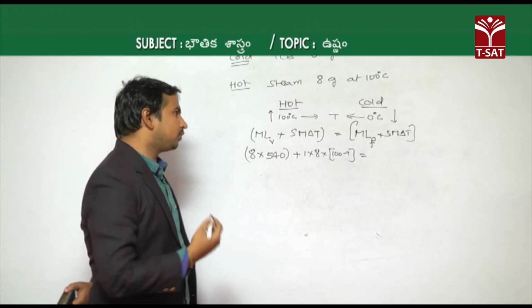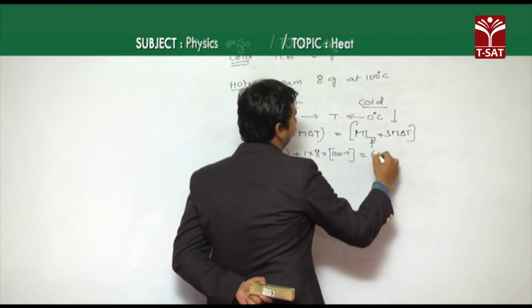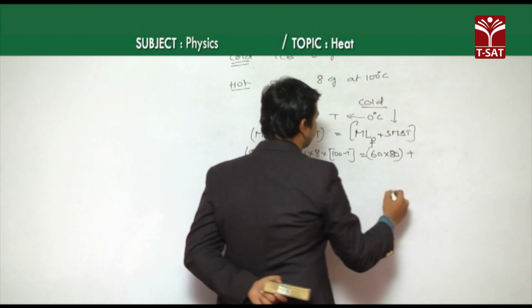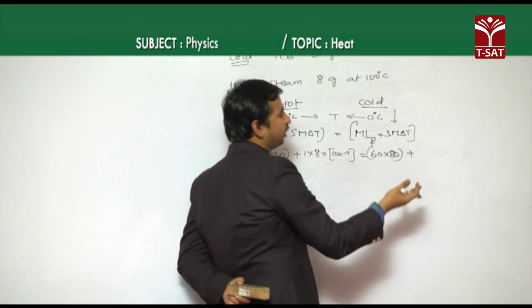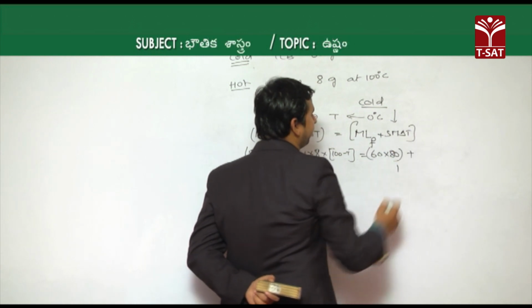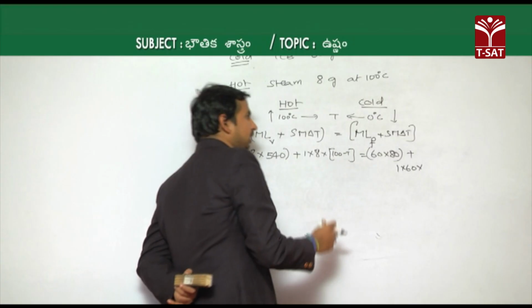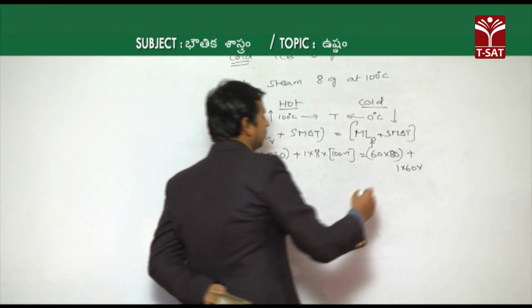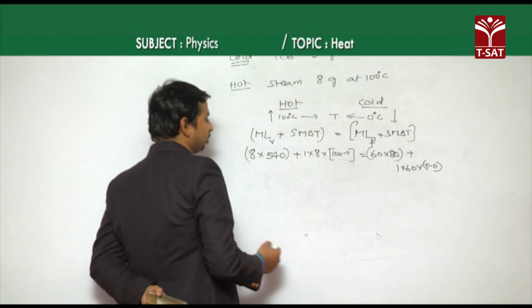And in the case of the cold body, ice, its mass is 60 and the latent heat of fusion is 80, plus the specific heat capacity after converting into water, which is 1, and its mass of 60, and the change of temperature from 0 it is increased to T. So that is why the final temperature becomes T here, and the change of temperature becomes T minus 0.